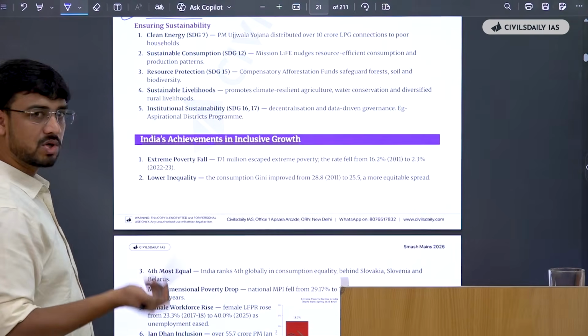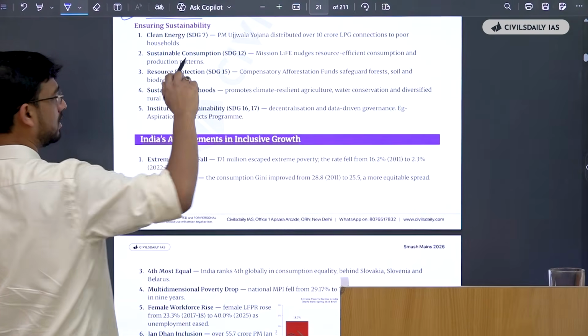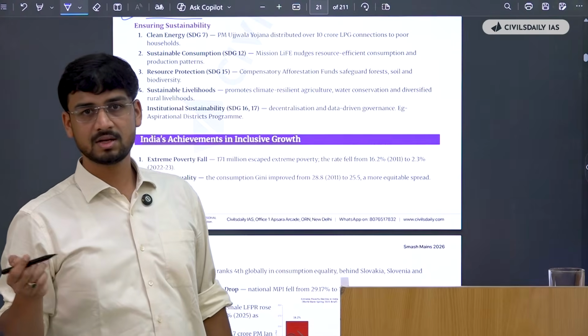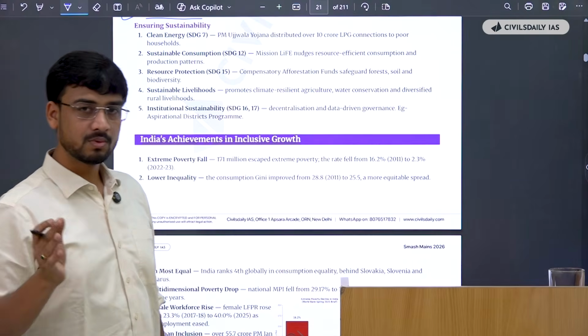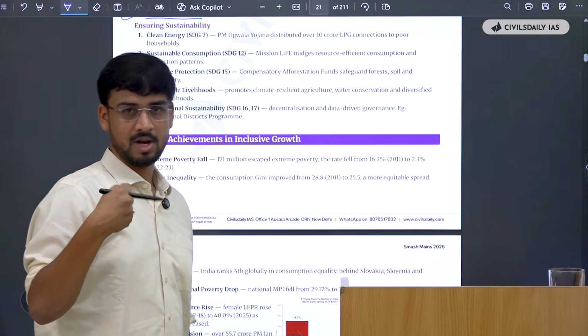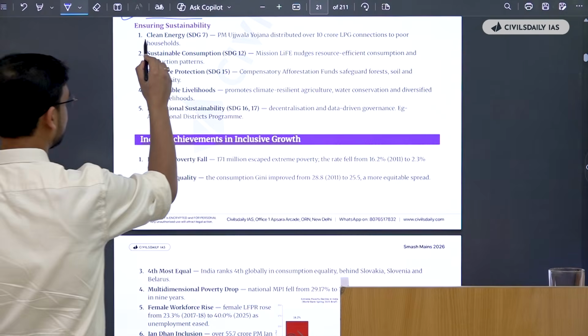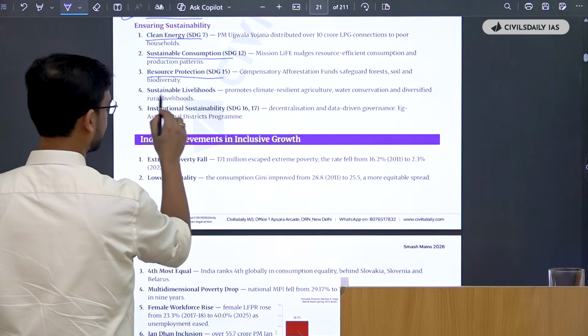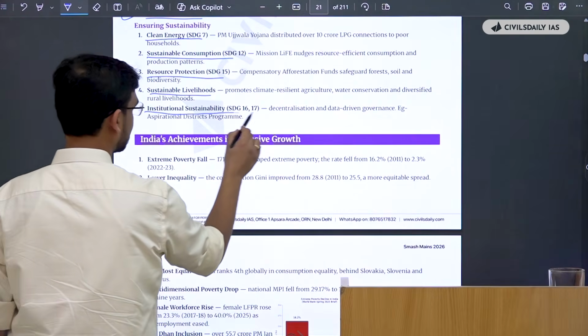Now, how will we ensure sustainability? Inclusive growth will ensure sustainability in all ways that growth can, if it were to be all inclusive. So it will give clean energy, SDG 7, then sustainable consumption, then resource protection, then sustainable livelihoods, and institutional sustainability.